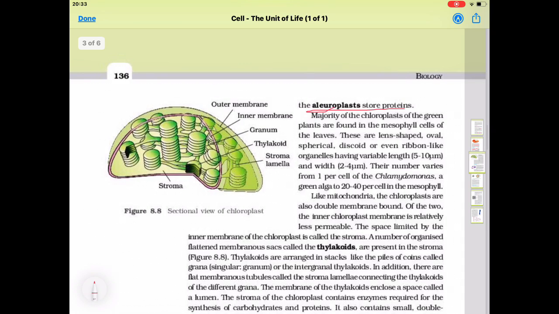Now just see the diagram of the chloroplast shown here. Outer membrane, then inner membrane. In between, grana is present. A single part is known as a thylakoid. A group of thylakoids combined together is known as a granum. And in between, the matrix is also present, that is known as stroma. The two grana are connected with each other by stroma lamellae.